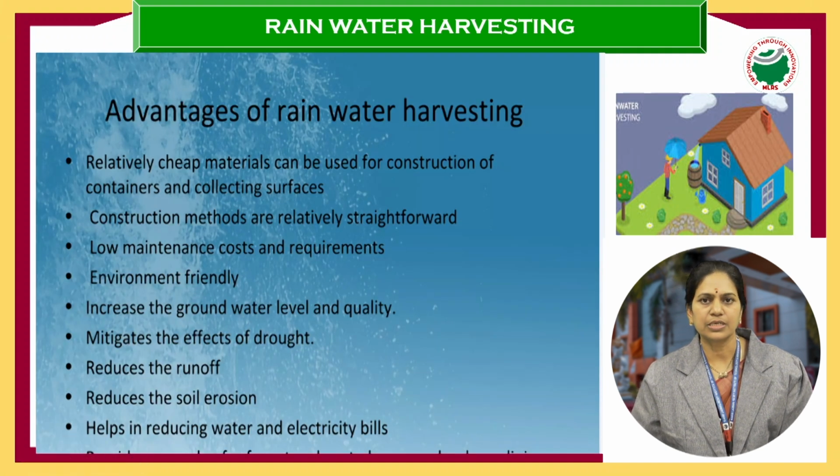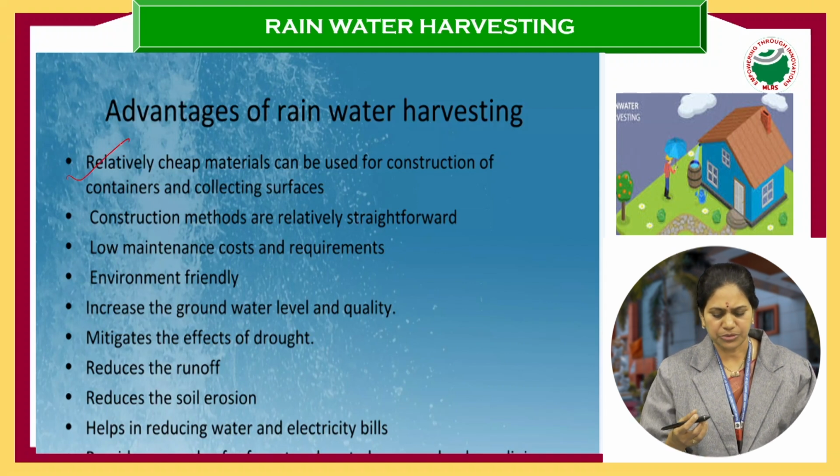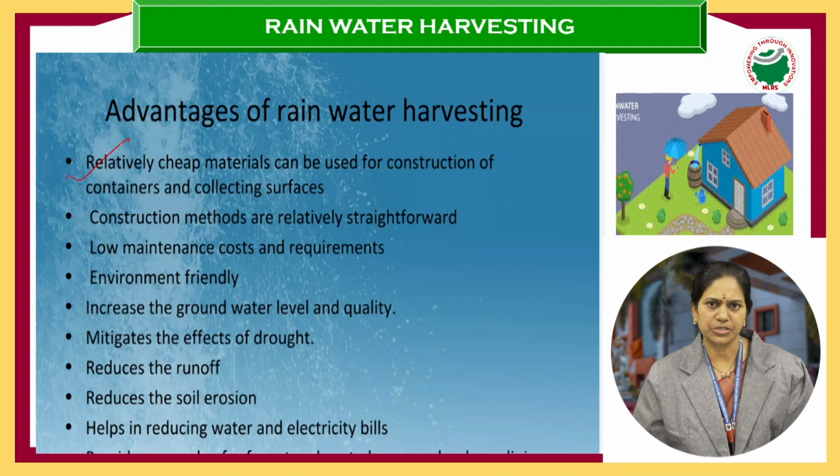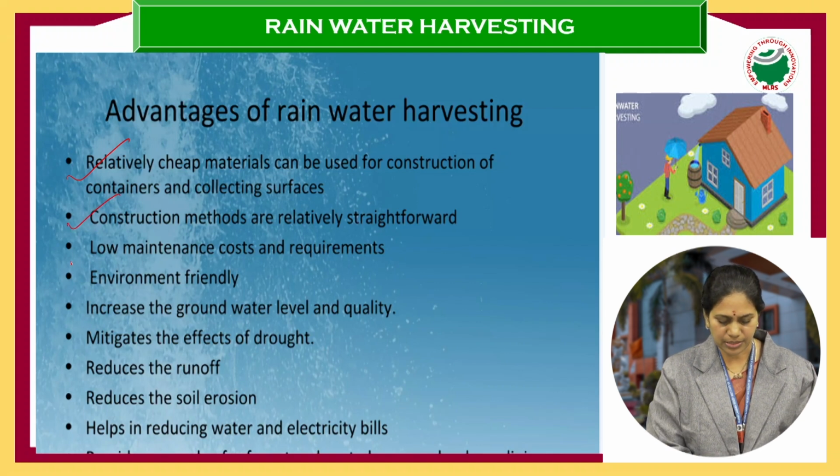Next, what are the advantages of rainwater harvesting? Why do we have to go for it? The first one, yes, you can use any cheap materials of construction. One tank is required and the pipes are required. You are directing the rainwater into the tank for storage. Construction methods are relatively straightforward. Low maintenance costs and requirements.